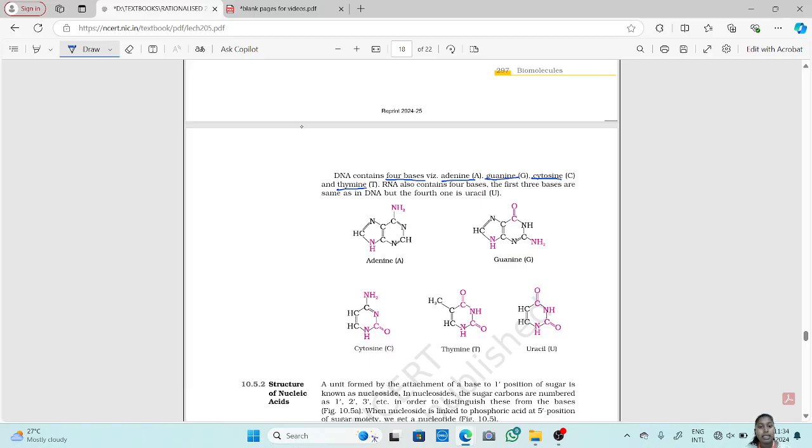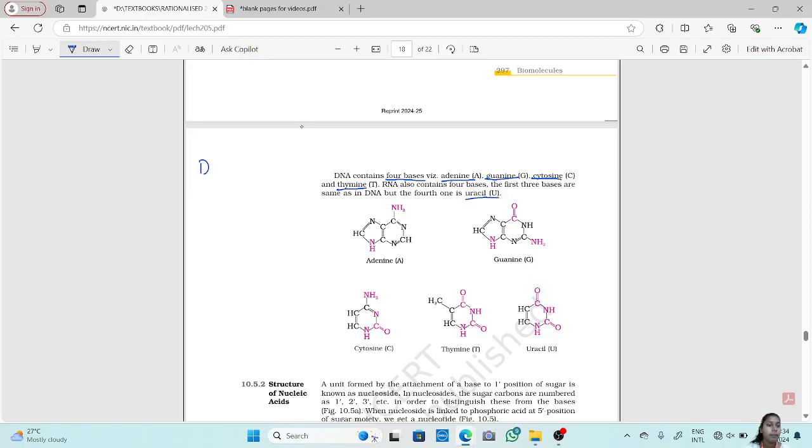Okay. Now RNA also contains 4 bases. Okay. For DNA and RNA, both of them contain 4 bases. Okay. But in RNA there is a difference. There is only one difference, that in place of thymine you have uracil. Okay. The fourth one in DNA is thymine, whereas in RNA it is uracil.